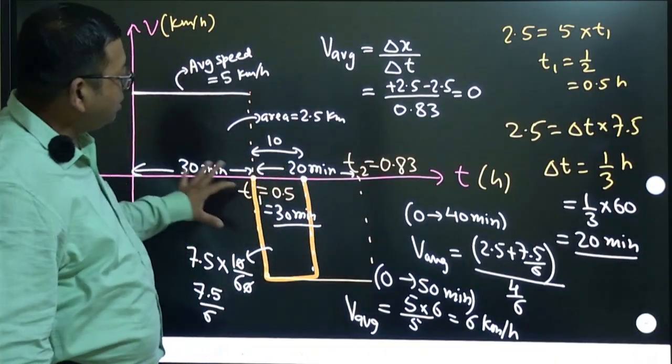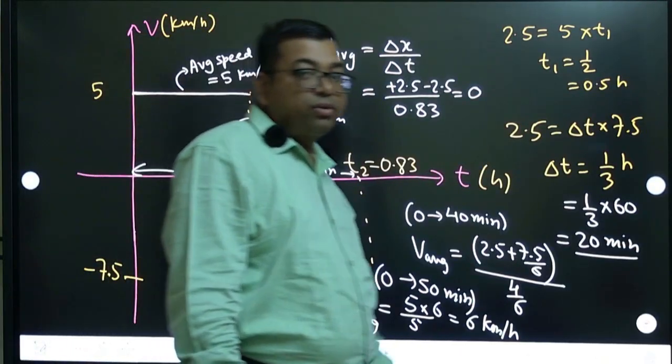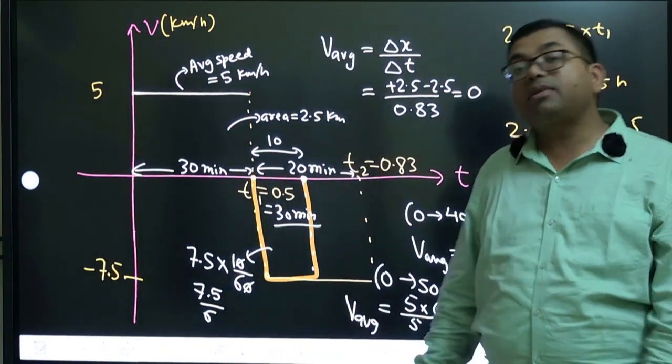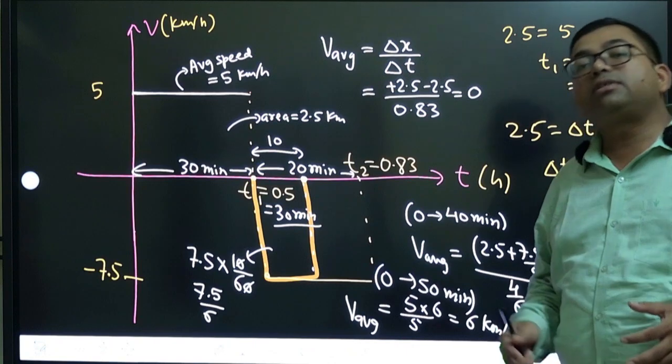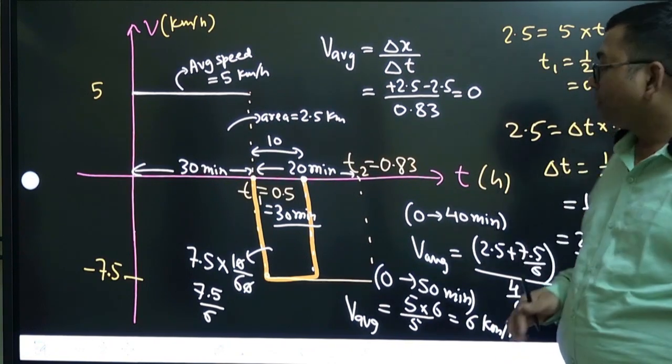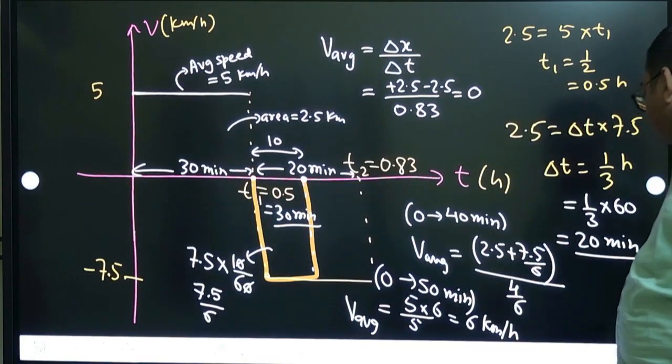From the graph also we can draw and get ideas. Note that you can draw a velocity time graph, or we can also draw a position time graph. From both the graphs it is possible to calculate. Fine. Let us move to the next question.